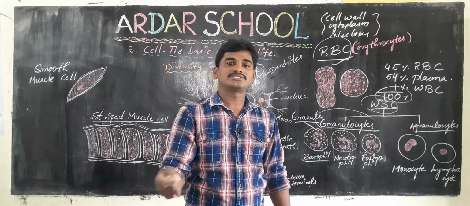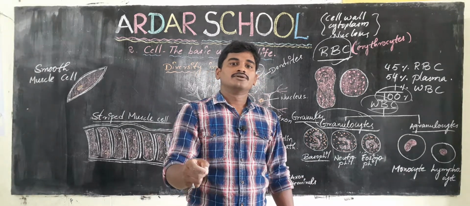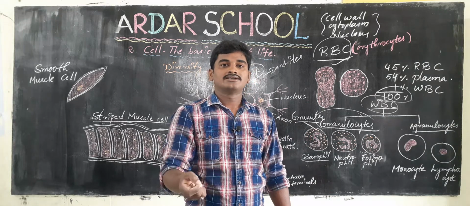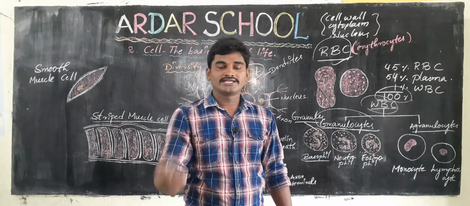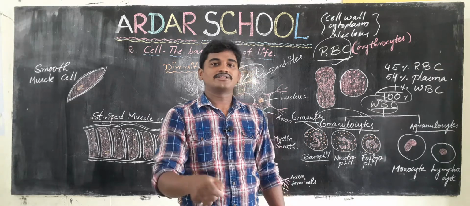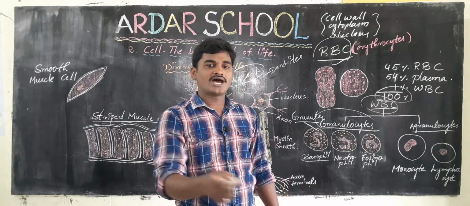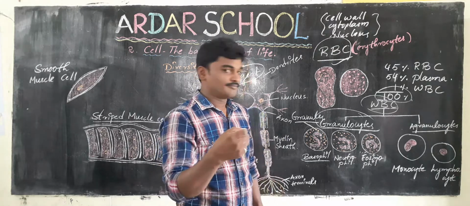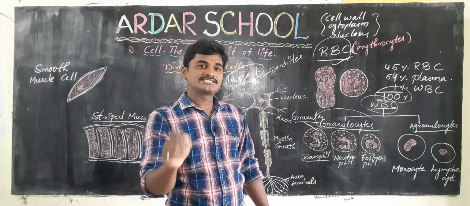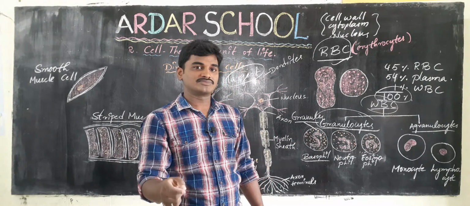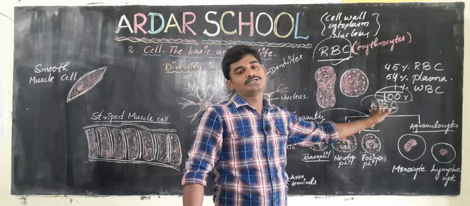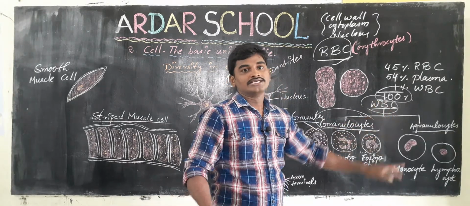These organisms infect us, like bacteria, viruses, cancer cells and some other micro organisms. These disease causing organisms are killed by the WBC, white blood cells.